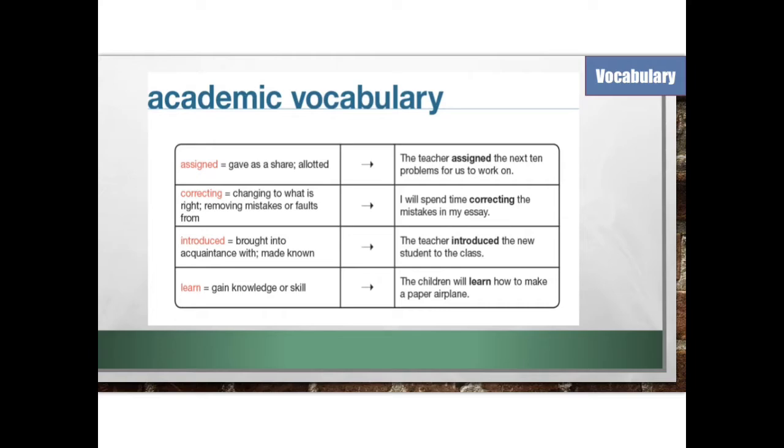Introduced, brought into acquaintance with, made known. The teacher introduced the new student to the class. Learned, gain knowledge or skill. The children will learn how to make a paper airplane.